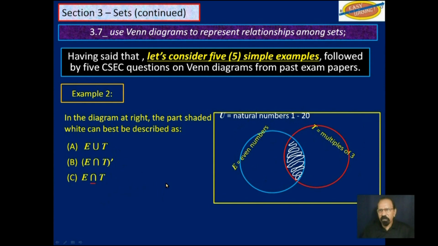Next, E intersection T. That seems to be right for the time being. Let's see if the other answer is better. E complement intersection T? No, that's not correct. So our answer for this is C. This shaded part here in white is E intersection T. It's the area that is common to both E and T.